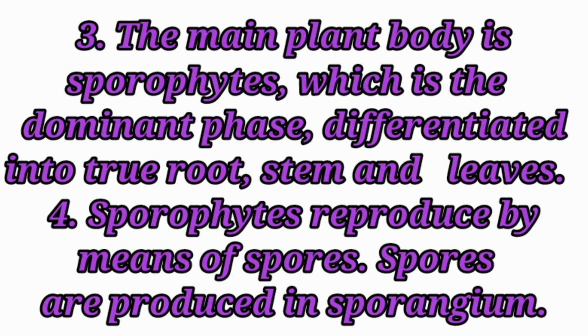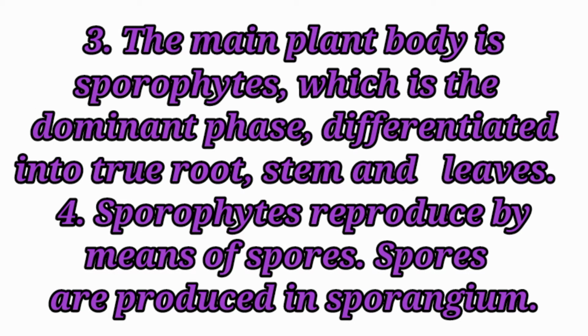The main plant body is the sporophyte, which is the dominant phase, differentiated into true roots, stem and leaves. Sporophytes reproduce by means of spores. Spores are produced in sporangium.